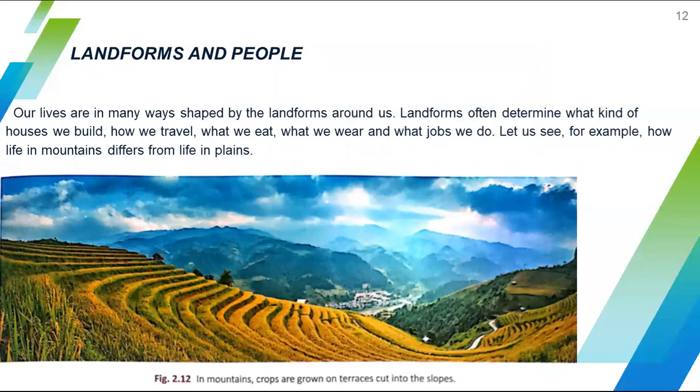Next is landforms and people. Our lives are in many ways shaped by the landforms around us. Wherever we are living, our lives are shaped accordingly. Landforms often determine what kind of houses we build, where we can live, how we travel, what we eat, what we wear, and what jobs we do. All these things are related to the landforms where we are living. Let us see, for example, how life in mountains differs from life in plains.